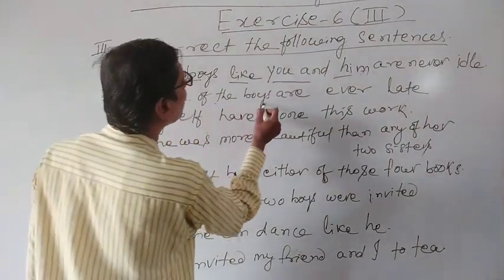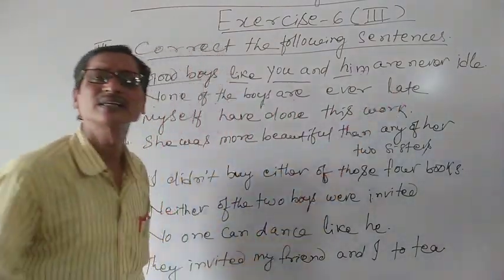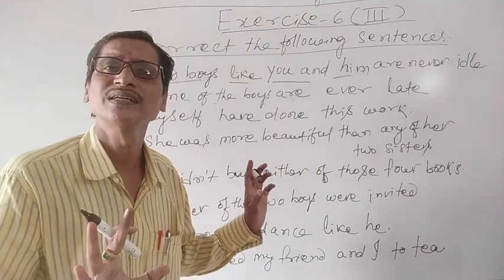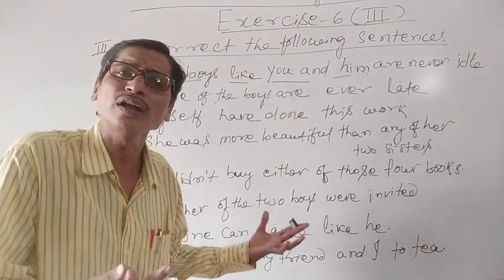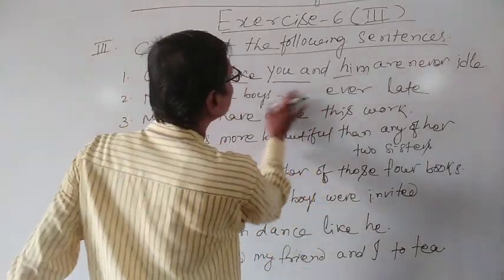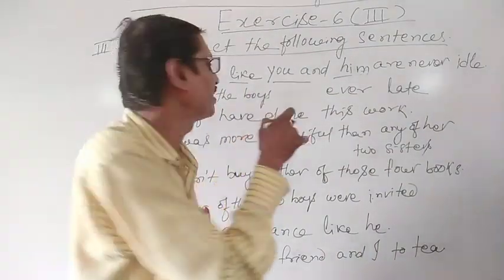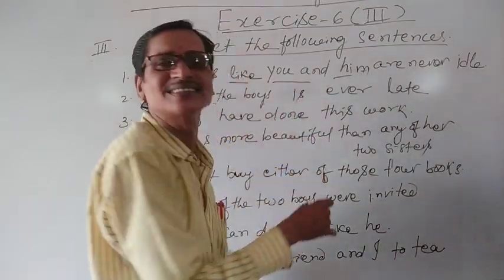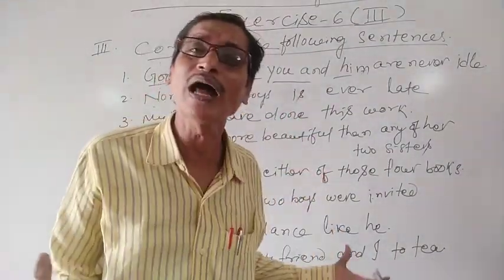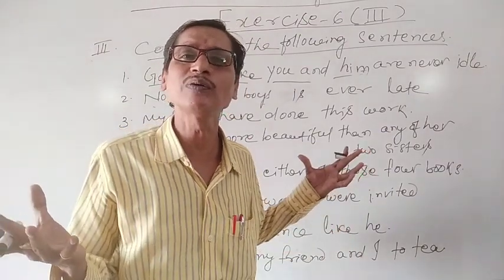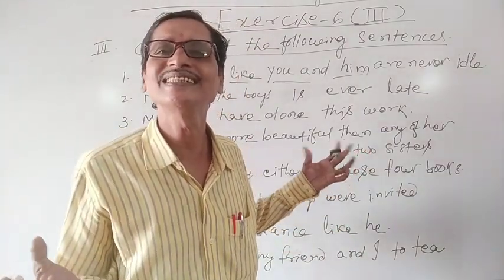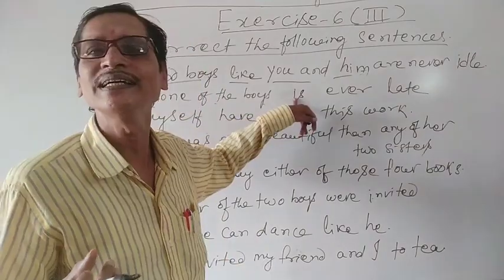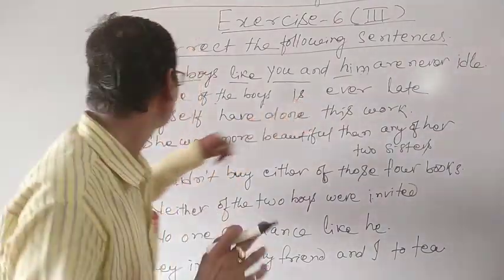Similarly, none of the boys are ever late. None of the boys. When we are talking about none, we cannot use the verb are over here. It should be is. If there is no one, how can we use the plural verb for them? It is the singular verb, so it should be is. Understood?